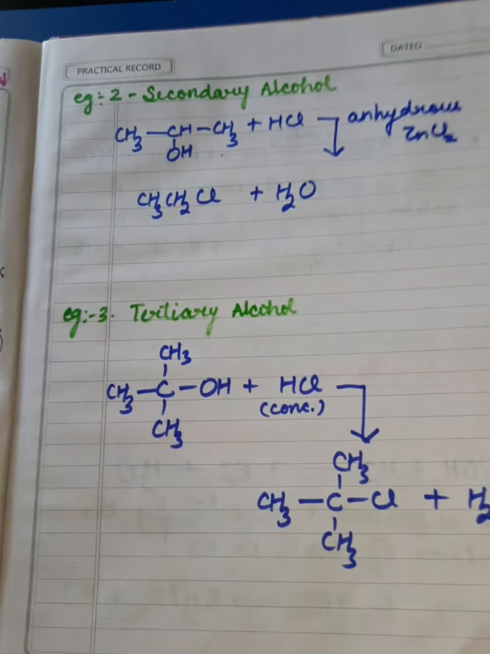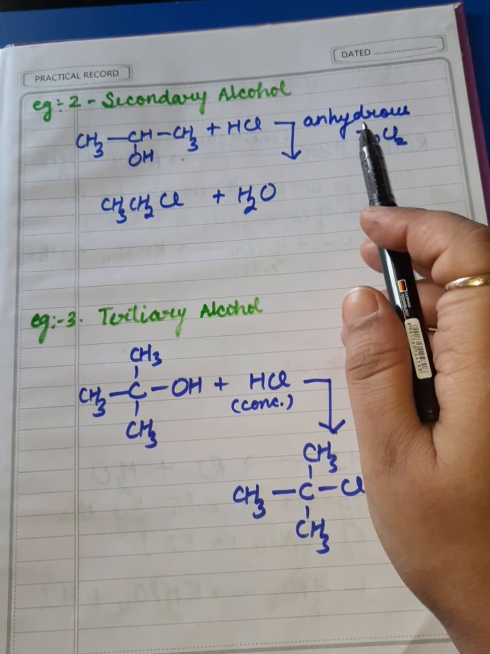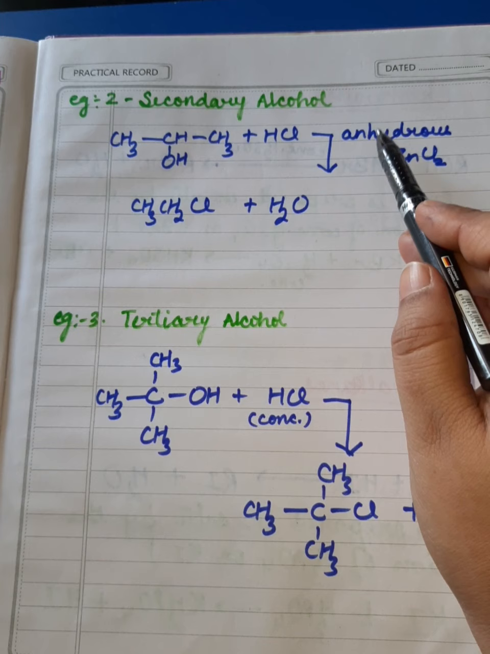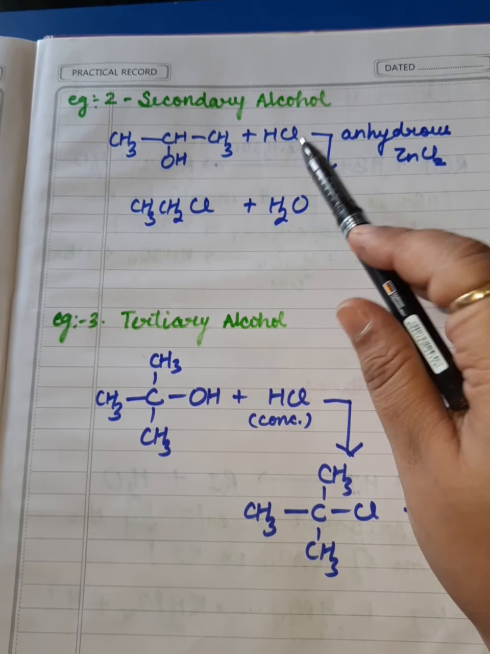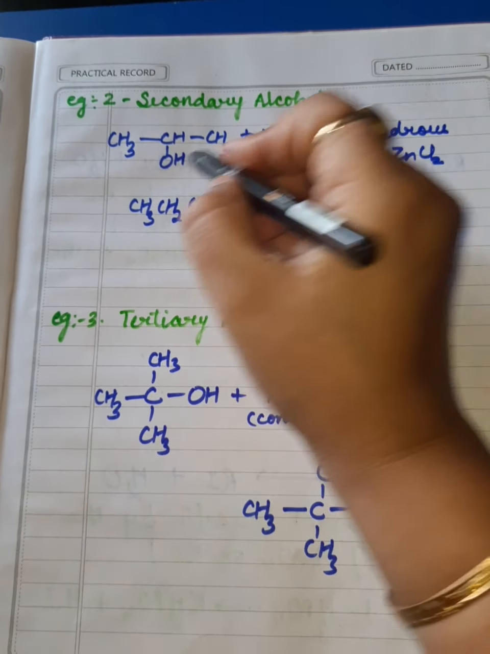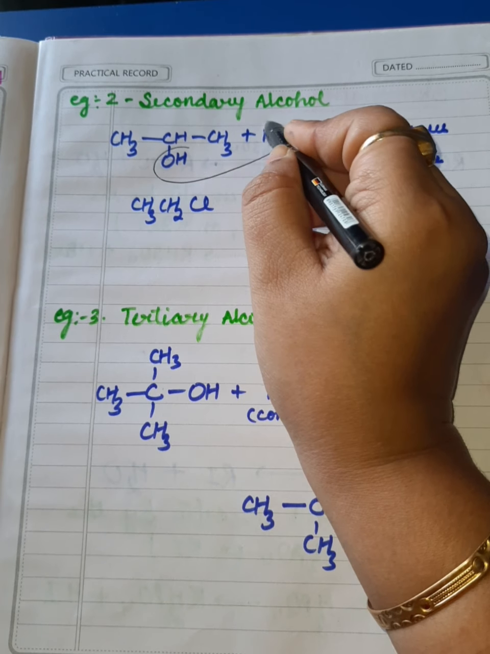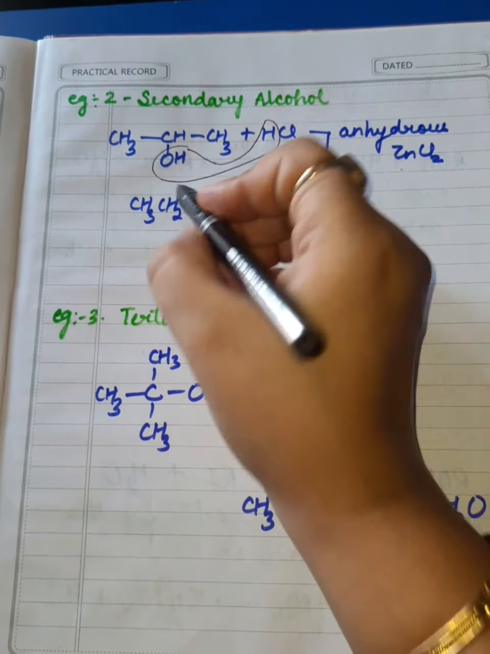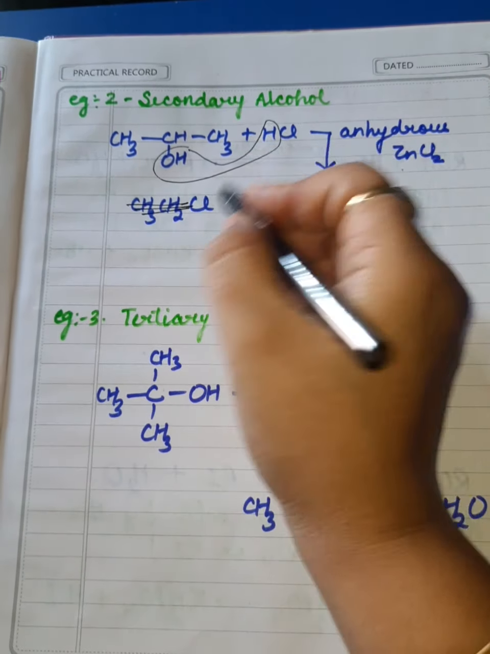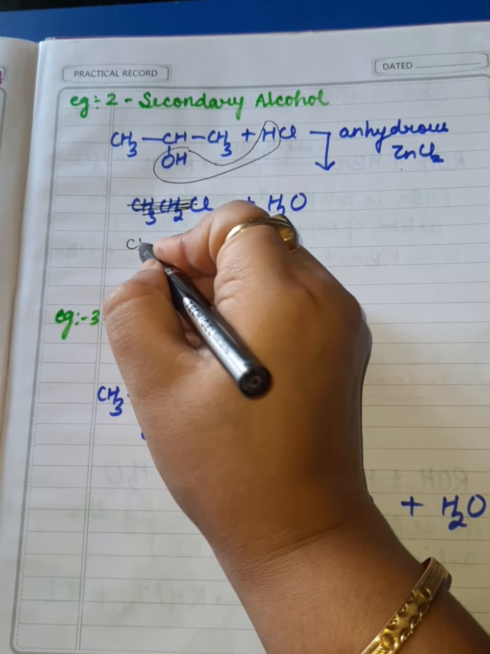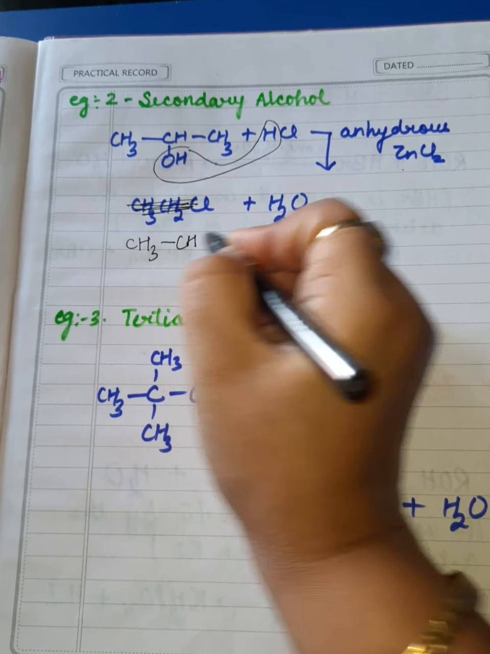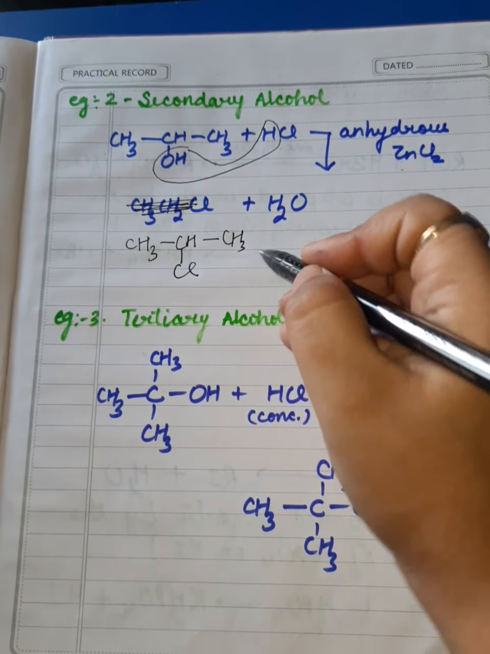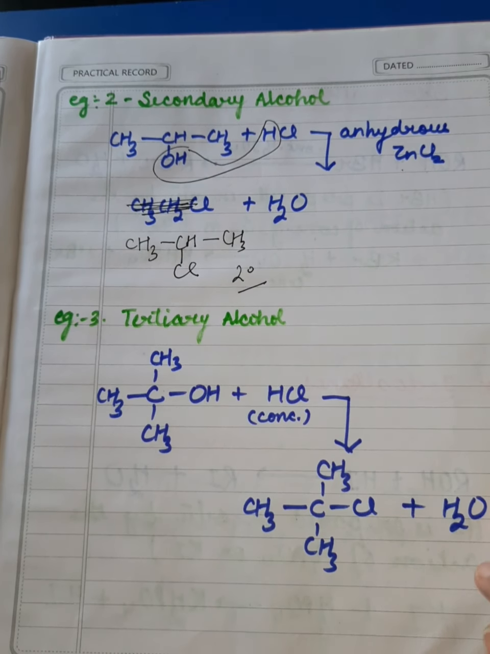Now, what if we want to prepare a 2 degree alkyl halide? Same method, dear students. Secondary alcohol, we react with HCl in the presence of anhydrous zinc chloride, that means use of Lucas reagent. Same way the reaction proceeds, with removal of water. You can see here removal of water. This way you can learn the reaction. And we get here 2 degree alkyl halide very easily, CH3, CH, Cl, CH3. This is 2 degree alkyl halide. I hope it is clear.